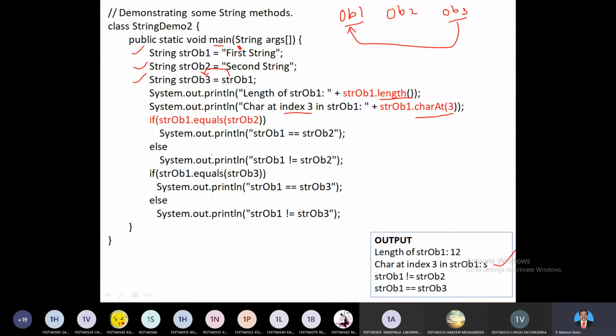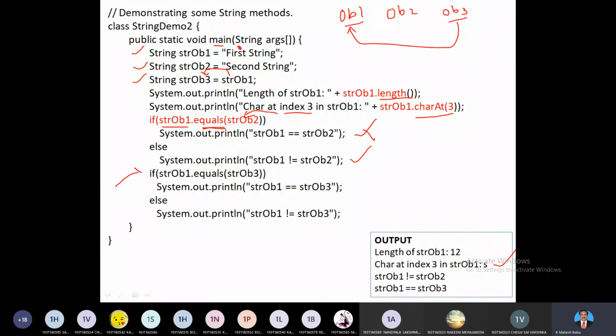Whenever you want to compare two strings, whether they are equal or not, use the first object followed by the equals method, and pass the second object as the parameter. So I am comparing the first object equals to the second object, whether it is equal or not equal, like showing on the screen. The first string and second string are not equal, so I get this message.